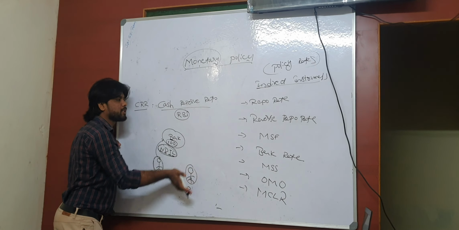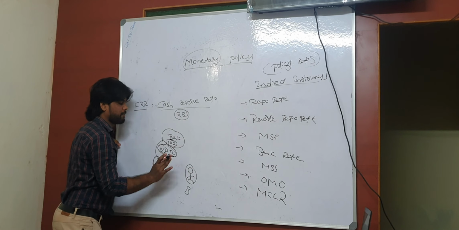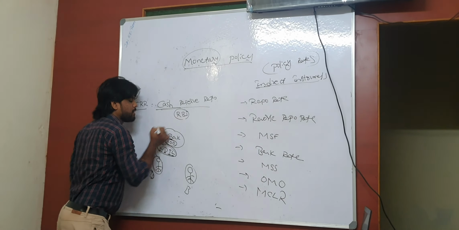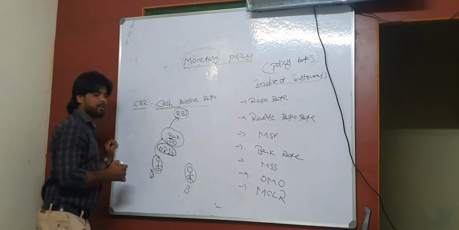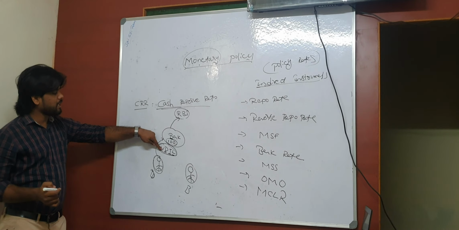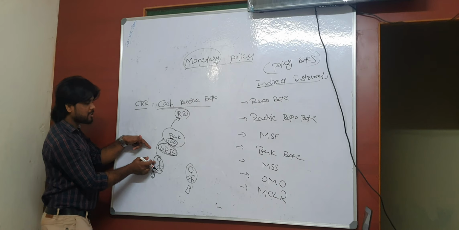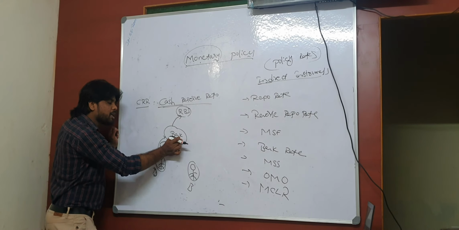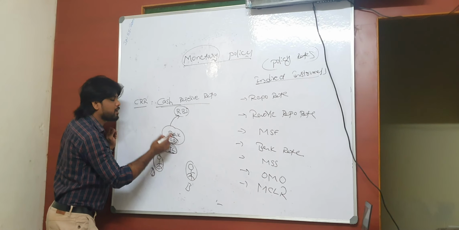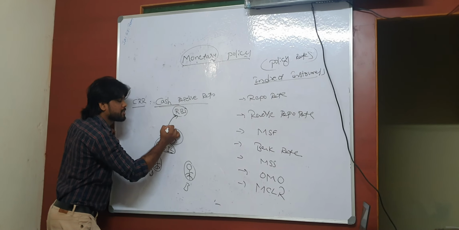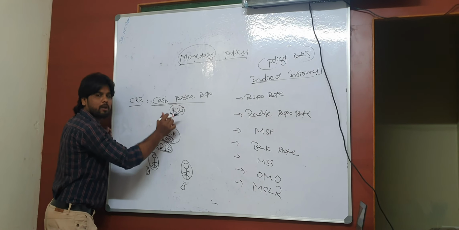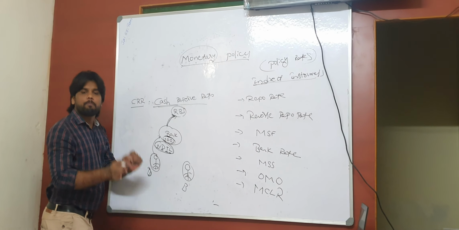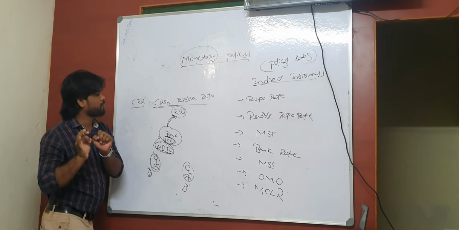The definition of CRR, cash reserve ratio, is a percentage share of NDTL. What is NDTL? NDTL is the money which belongs to customers. Some percentage of this money, every commercial bank must deposit with RBI, and that too should be in liquid cash form only.